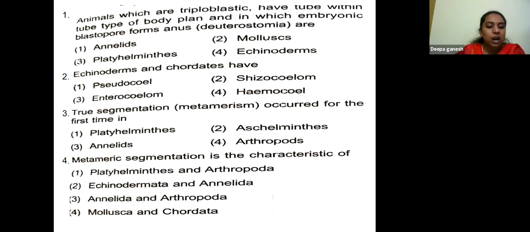Animals which are triploblastic, having tube within a tube type of body plan, and in which embryonic blastopore forms anus, deuterostomes are.